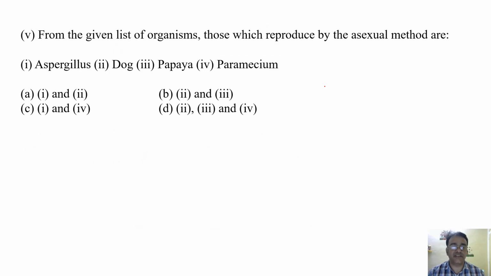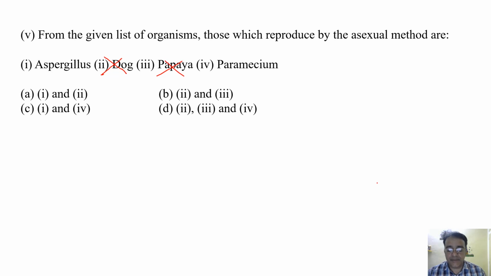Now we'll move towards the last question. From the given list of organisms, those which reproduce by the asexual method are: first, Aspergillus, dog, papaya, paramecium. See, ये तो नहीं होगा, first and fourth. ये भी नहीं होगा. Yes, correct answer: first and fourth, because they reproduce by spore formation and fission respectively. Aspergillus by spore formation and paramecium by fission.